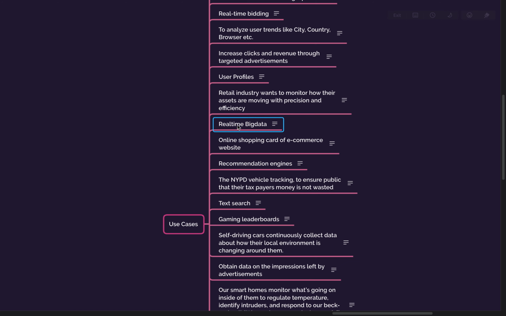Then real-time big data. This is a little complex, or rather a little vague, I would say. Earlier, your transactional database was always different from your analytical database.